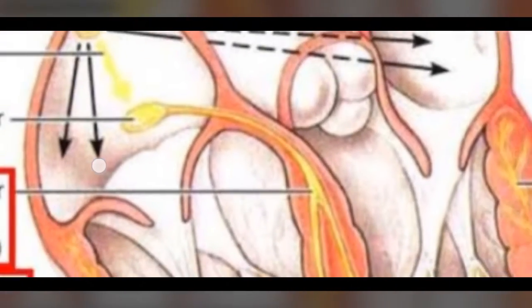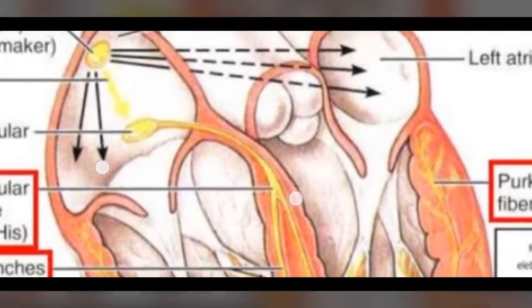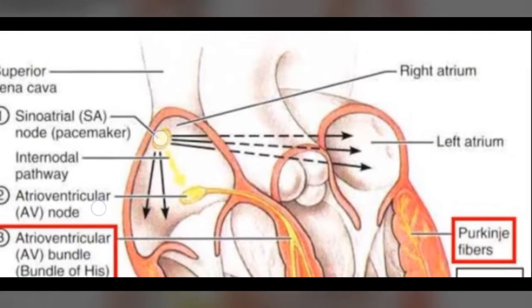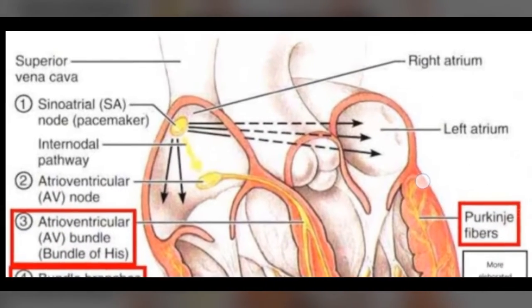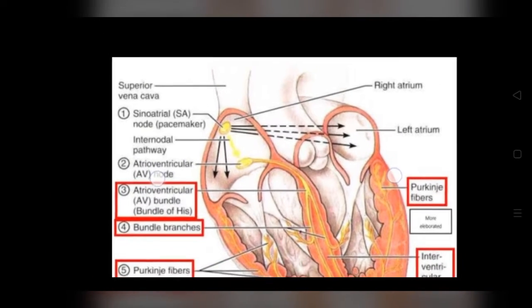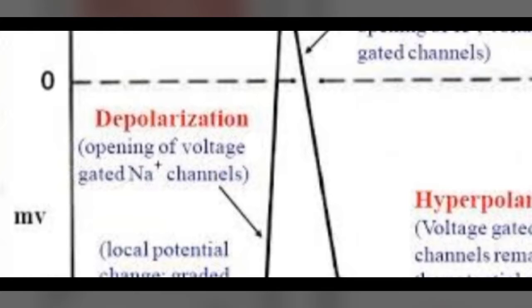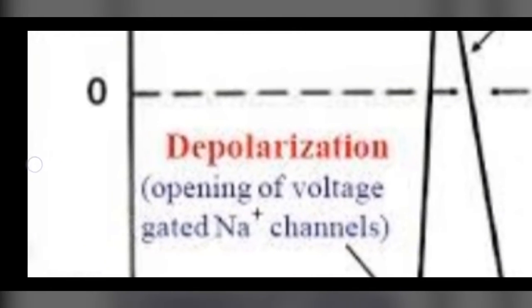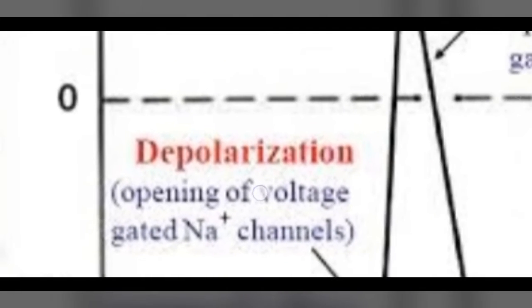In this, the AV node spreads into the ventricles as fibers. These fibers are called Purkinje fibers. These Purkinje fibers conduct the cardiac action potentials more quickly than other cells.